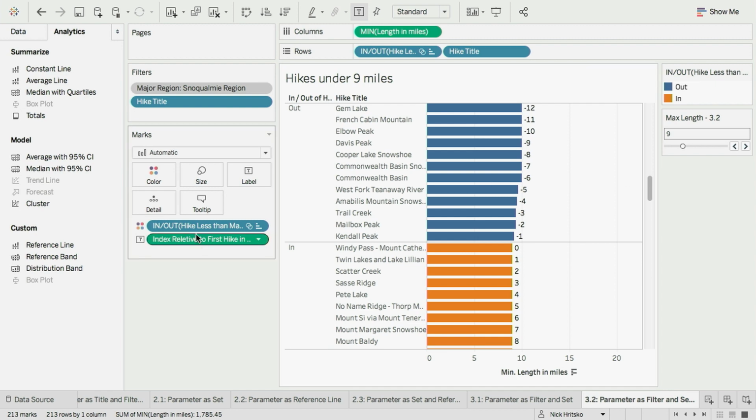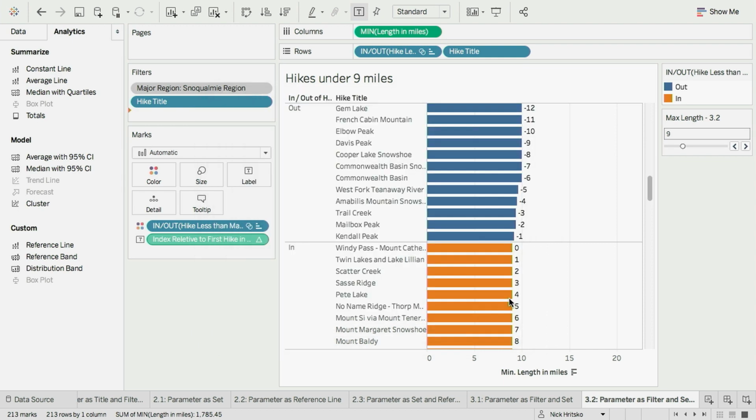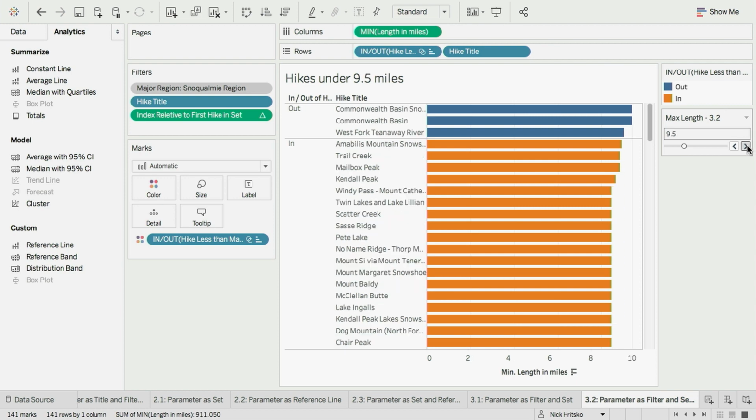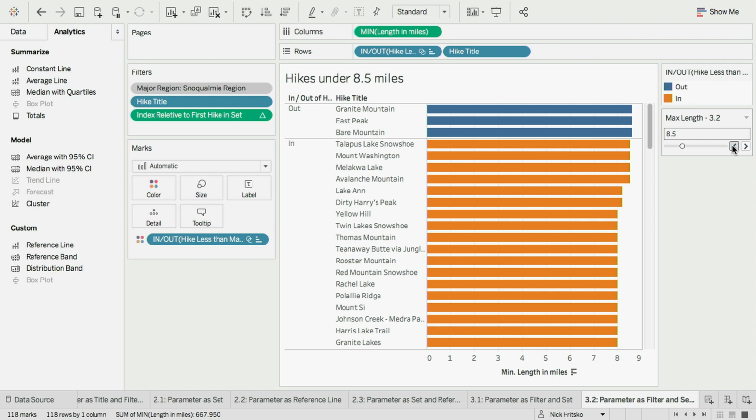And all I have to do to get exactly what I'm looking for, which is just a few items outside of the set, is I just drag that table calculation to filters. And now I can filter out anything that is less than, let's say, -3. And now I always get 3 items at the top, no matter what I've set my parameter value to. So I don't have that issue with everything jumping around.